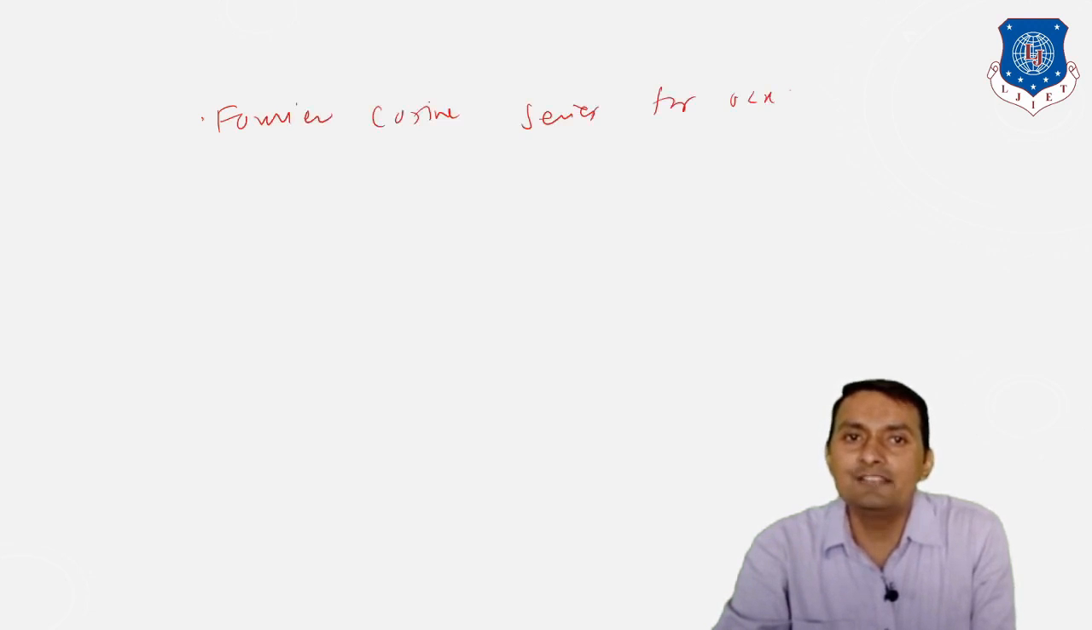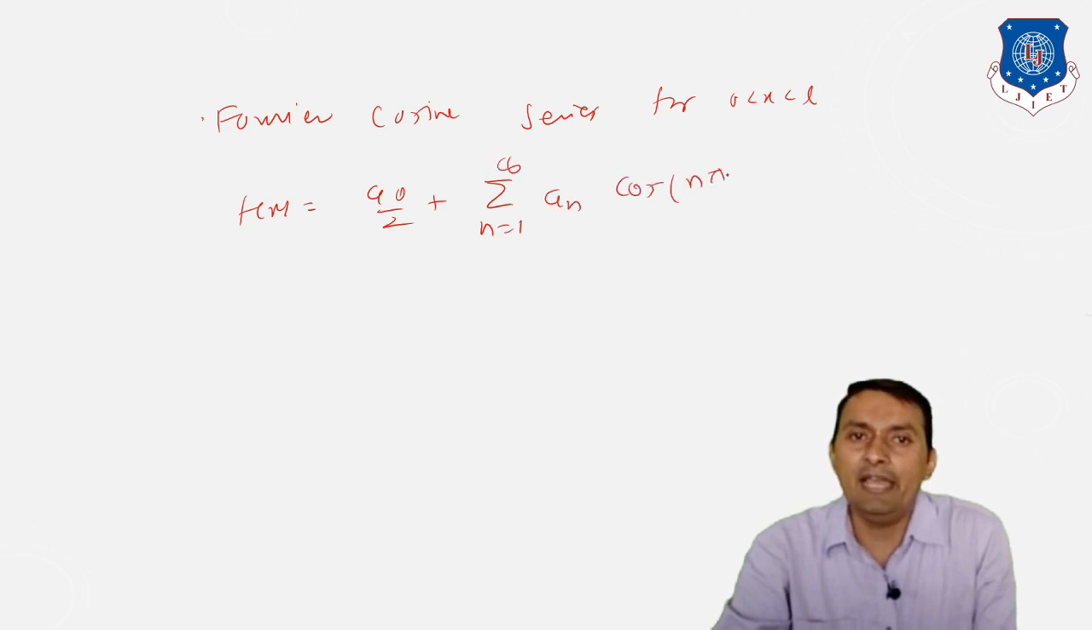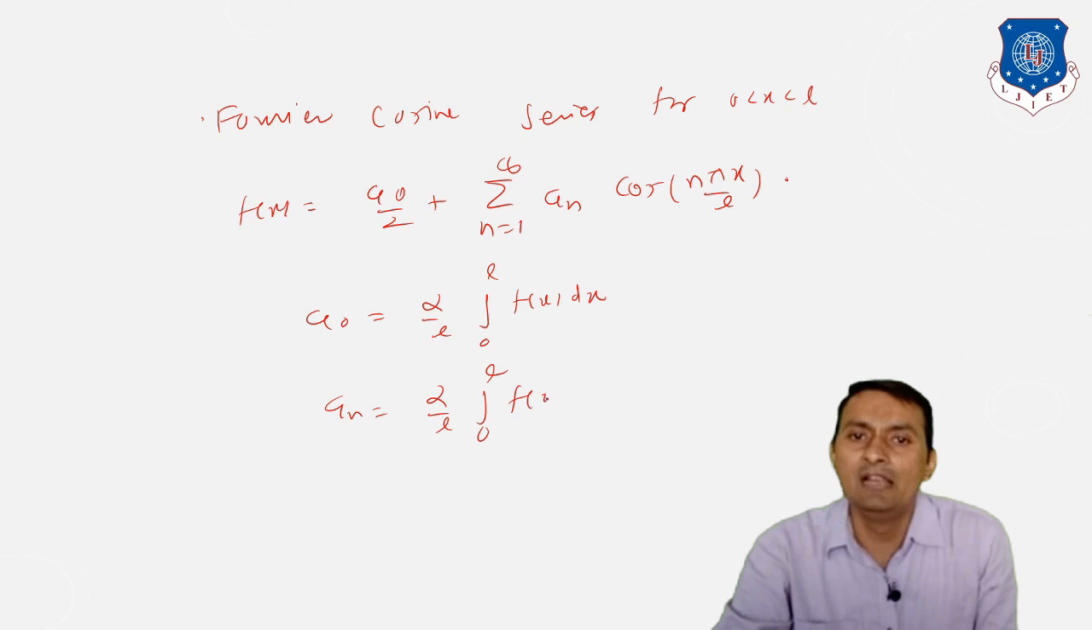So in conclusion, we can say that the Fourier cosine series for the interval 0 to L can be expressed as f of x is equal to a0 by 2 plus summation from 1 to infinity of an cos n pi x by L, where a0 is equal to 2 divided by L integration 0 to L f of x dx, and an is 2 divided by L integration 0 to L f of x into cos n pi x by L dx. And this is known as the Fourier cosine series.